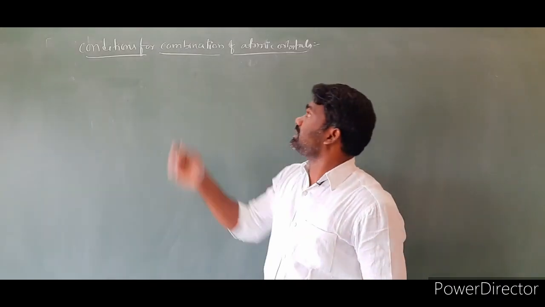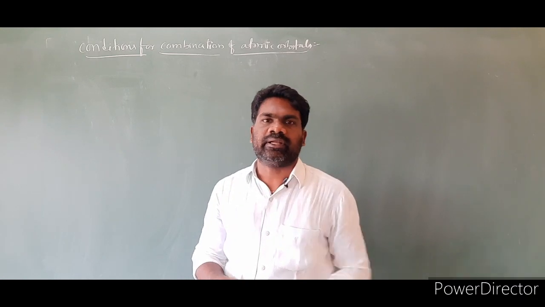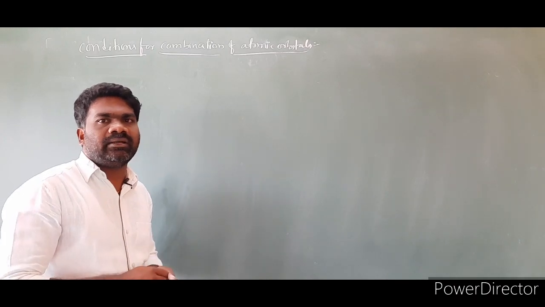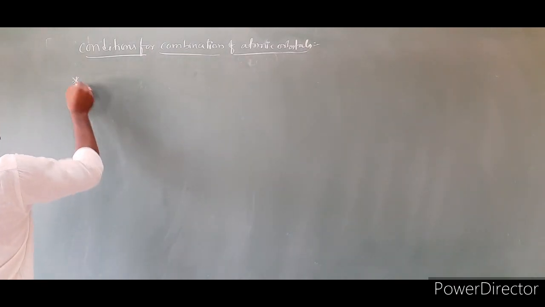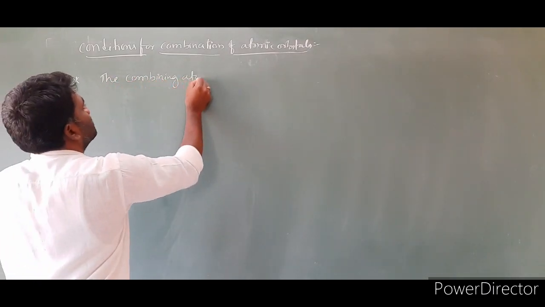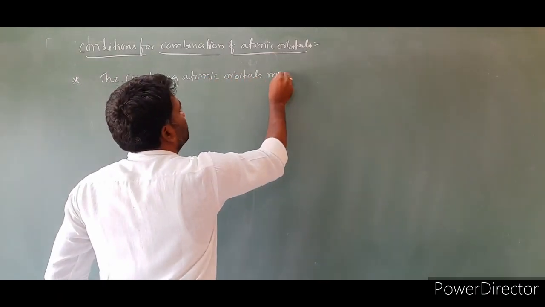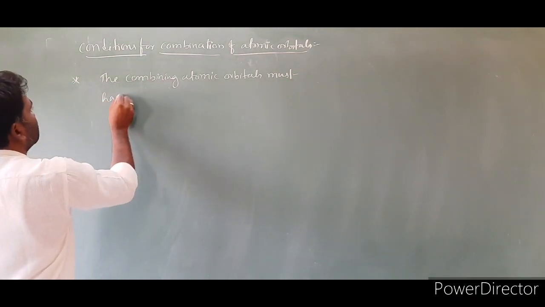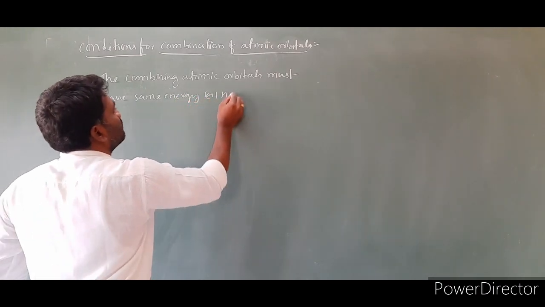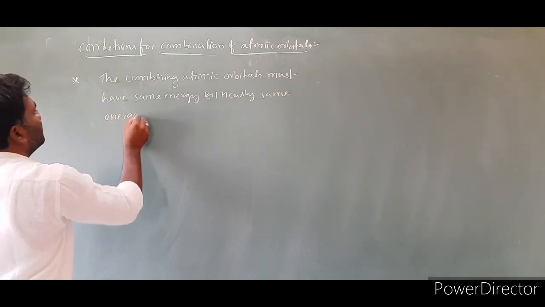Next topic, conditions for the combination of atomic orbitals. The atomic orbitals that combine must satisfy three conditions. The first one is that the combining atomic orbitals must have the same energy or nearly the same energy.